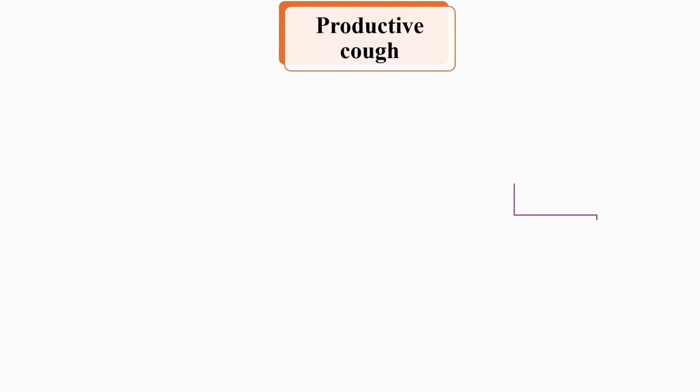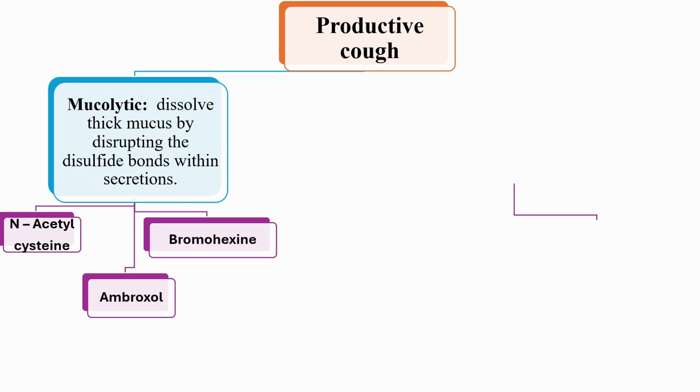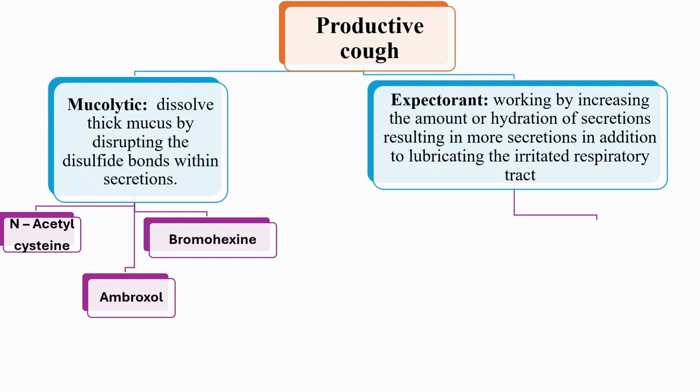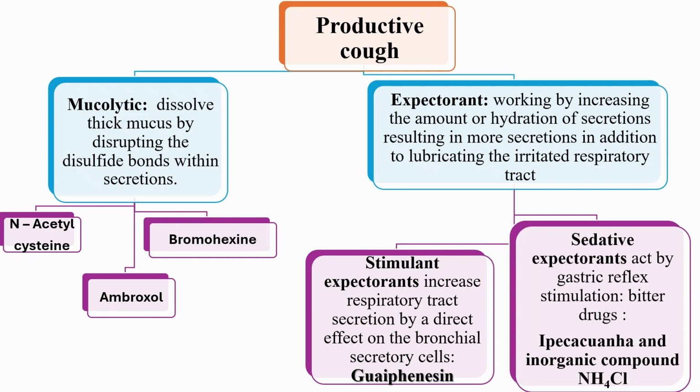For productive cough, 2 main drug classes are used. 1. Mucolytics. These dissolve thick mucus by breaking disulfide bonds within secretions. Examples include N-acetylcysteine, ambroxol, bromhexine. 2. Expectorants. These increase the volume or hydration of secretions, making them easier to expel. Stimulant expectorants, like guaifenesin, act directly on bronchial secretory cells. Sedative expectorants, such as ipecacuanha or ammonium chloride, stimulate gastric reflexes to enhance secretion.